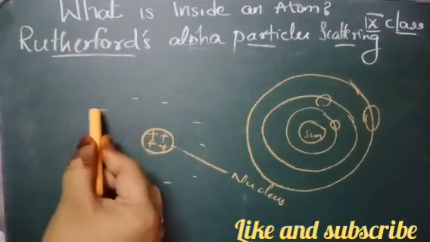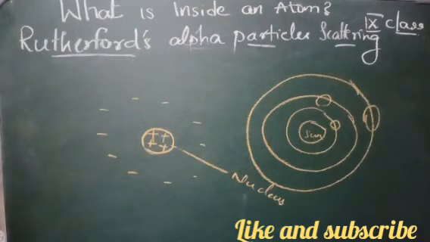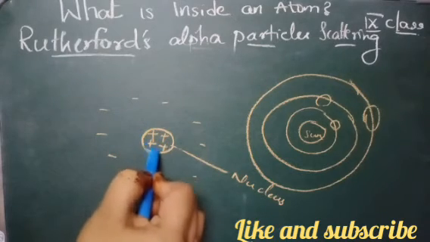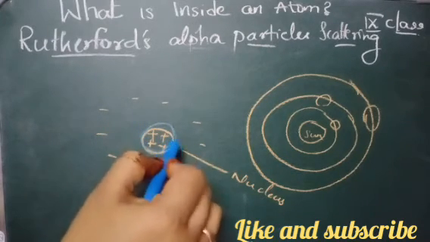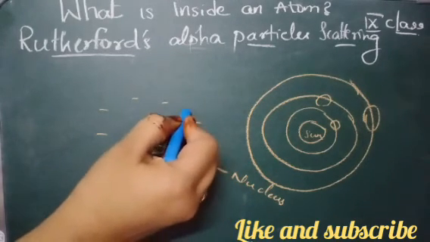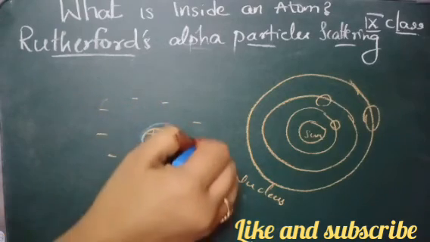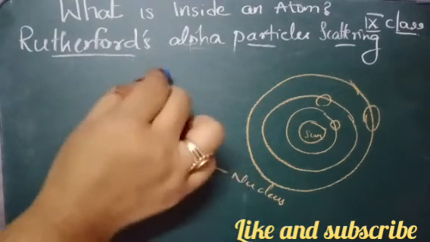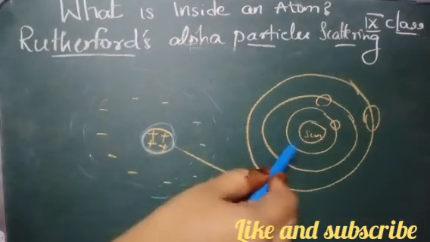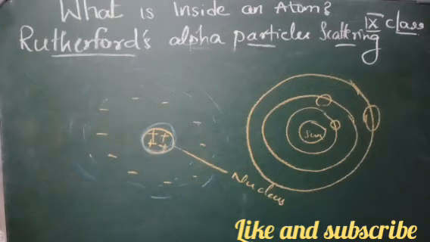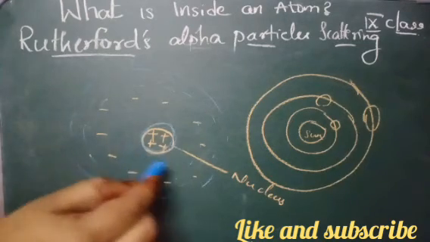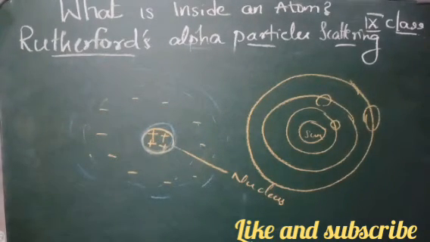Similarly, he said that the positively charged particles, the protons and neutrons, form a dense small center of the atom, called the nucleus, and the negatively charged electrons revolve around the nucleus in their own orbits. The size of the nucleus is very small compared to the size of the atom.